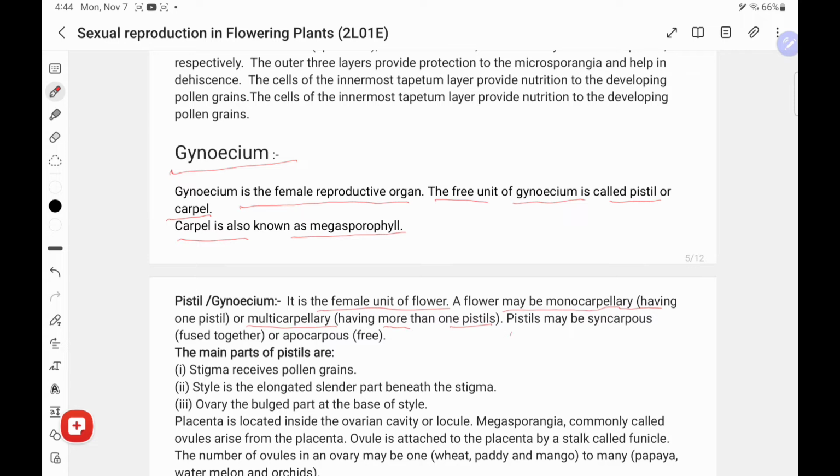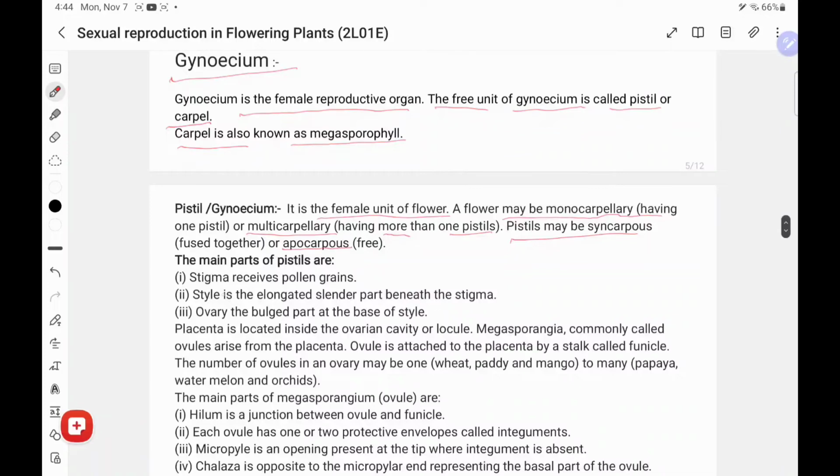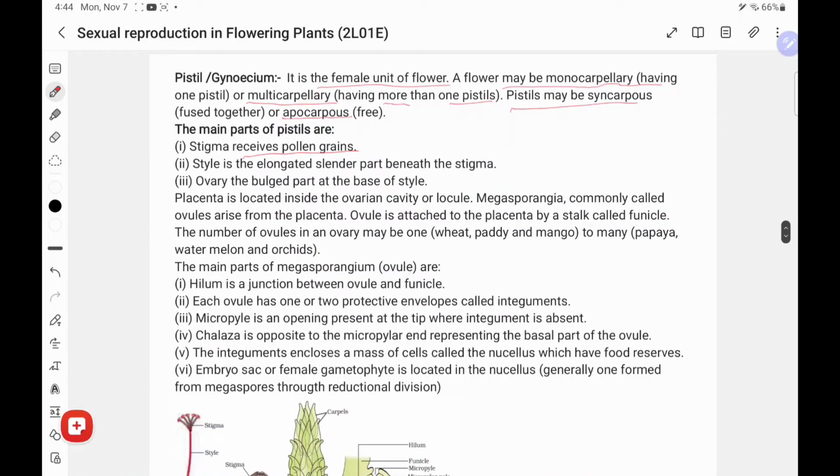Pistils may be syncarpous, where more pistils are fused together, or apocarpous, where they are free, not fused. The main parts of the pistil are the stigma, style, and ovary. The stigma receives pollen grains.